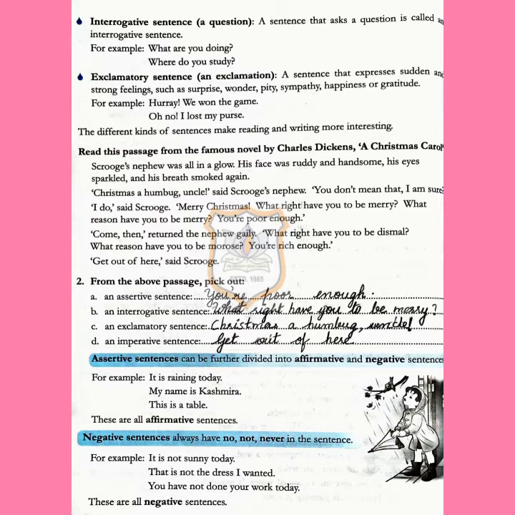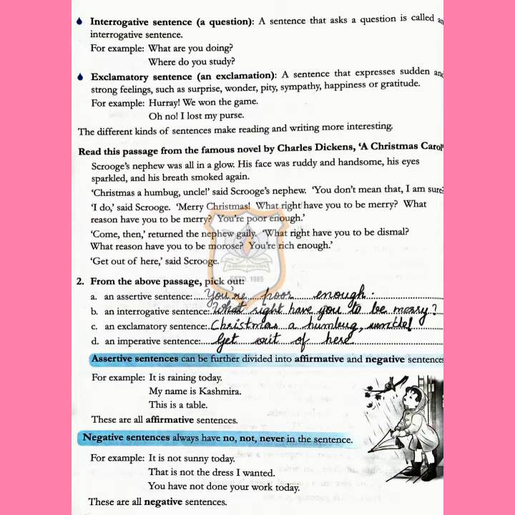What we have to do is find out the 4 types of sentences from this passage, right? So the first one, an assertive sentence. I have written here, you are poor enough. It is regarding a statement. B, an interrogative sentence. What right have you to be merry? Or you can write, what reason have you to be merry?